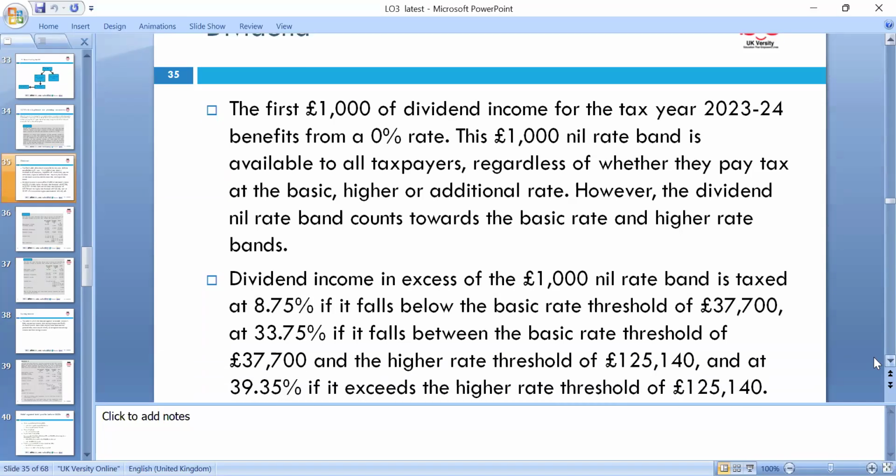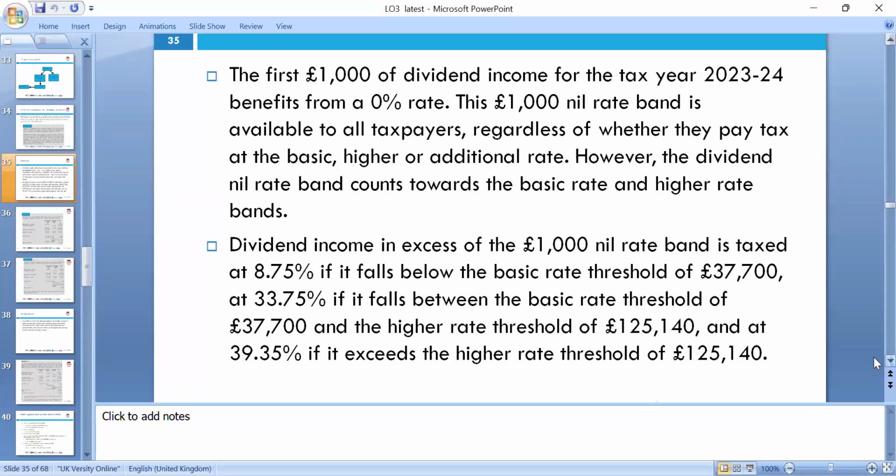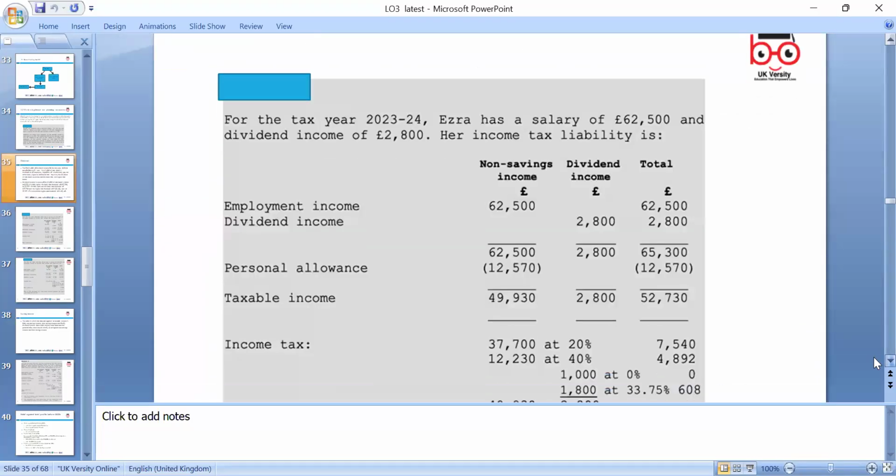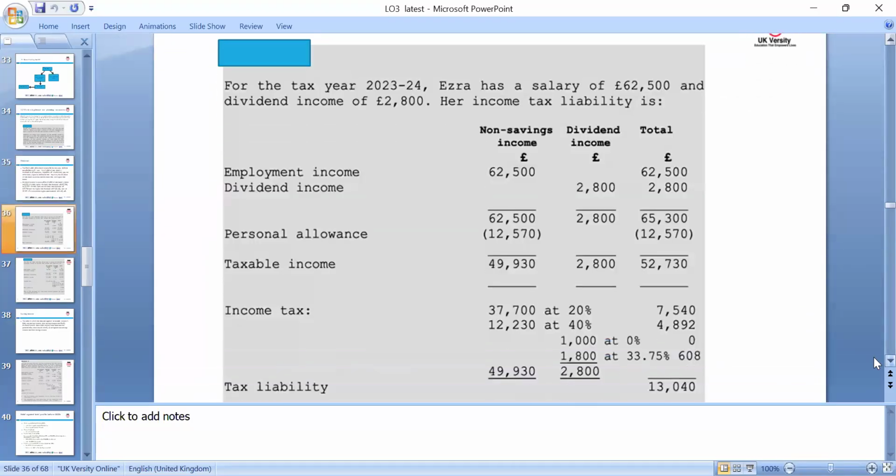8.75% below the basic threshold, 30,000, 37,700, then it is 33.75%. Because of the personal allowance, we need to look around at the threshold. So those will apply, 39.35%. So employment income, dividend income.